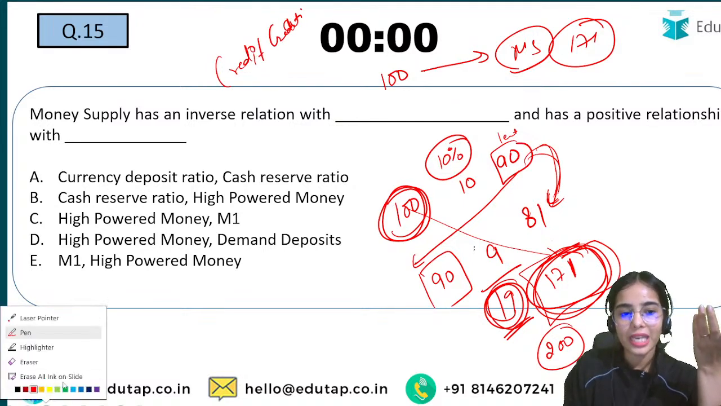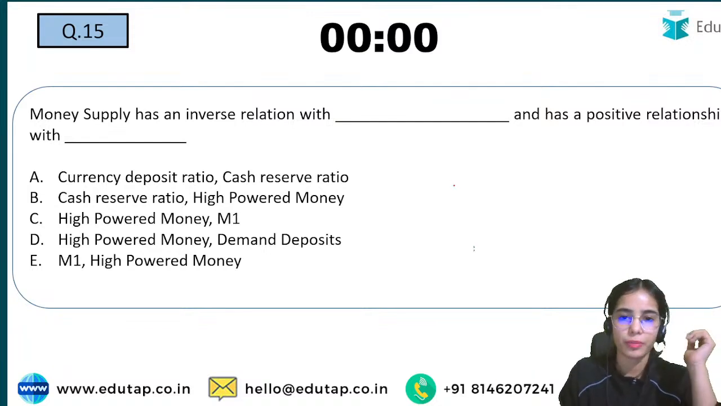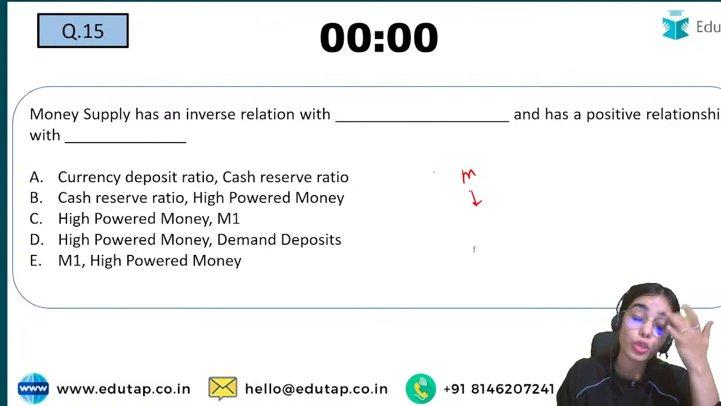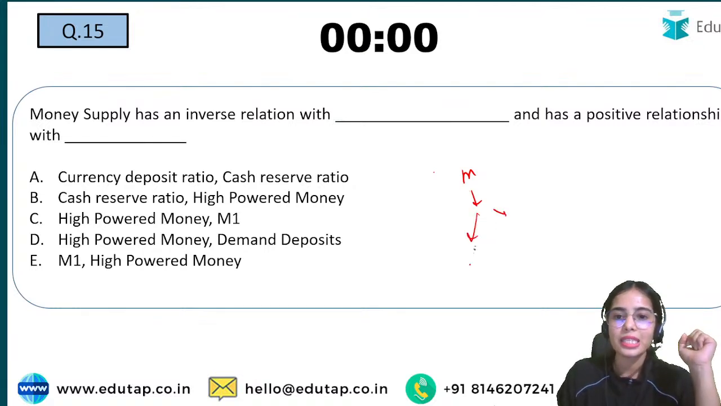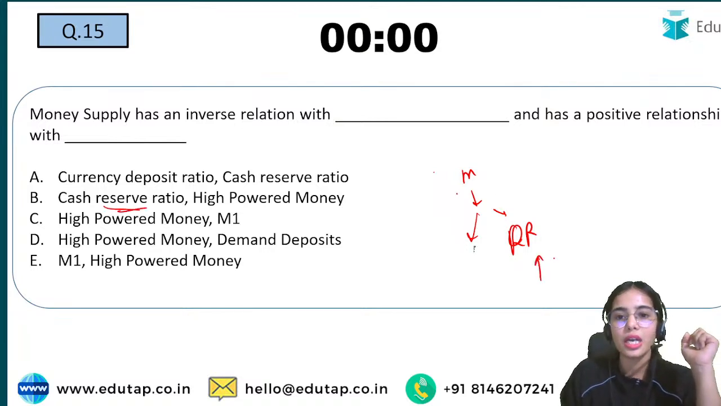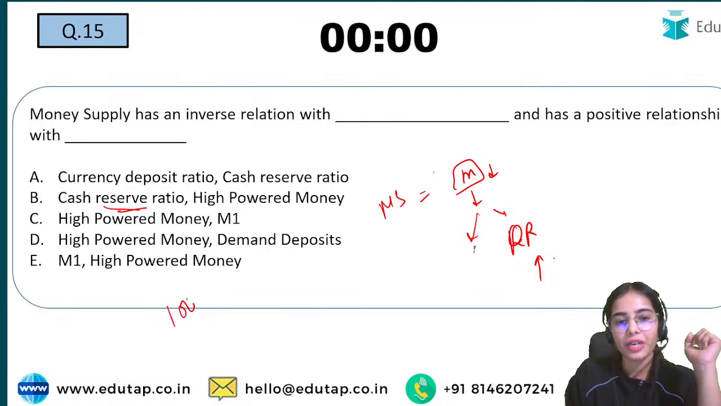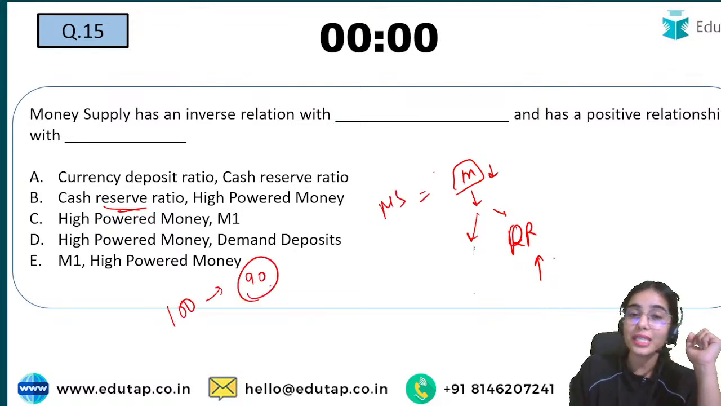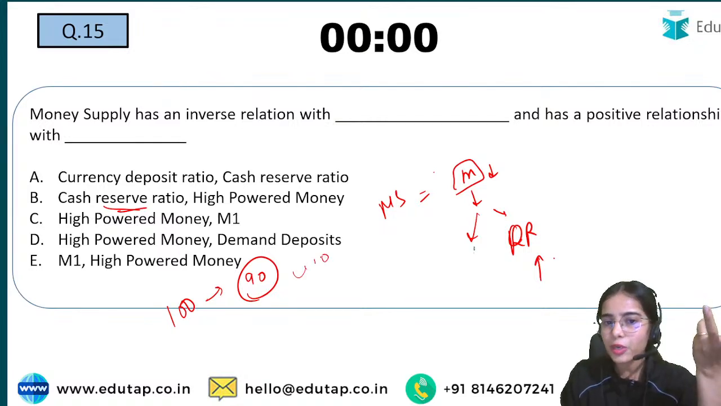The money supply is higher than the high powered money, and that depends upon the money multiplier. Now the money multiplier depends upon two things. One is the reserve ratio. If the reserve ratio is high, that means the money multiplier will be low and the money supply will be low. Let's say from the 100 rupees you have to keep 90 rupees as reserves. You can only lend 10 rupees.